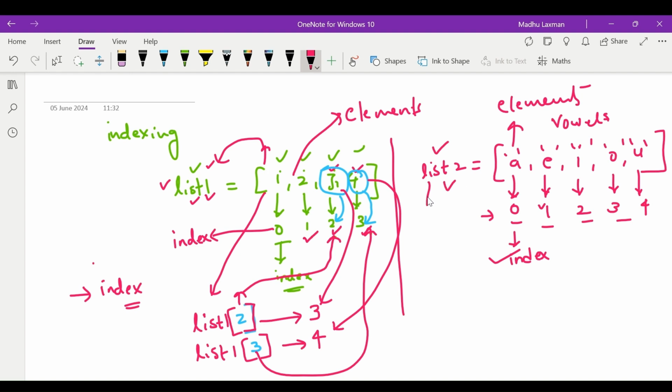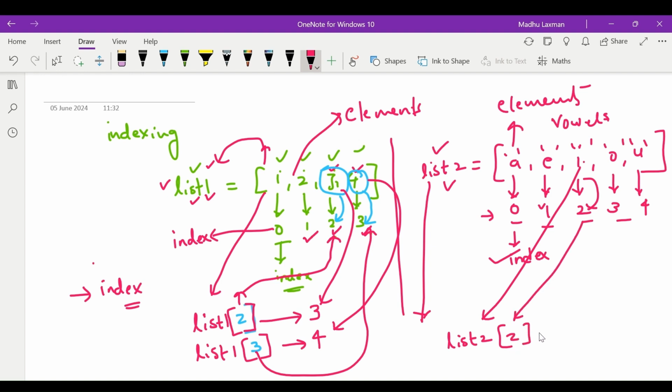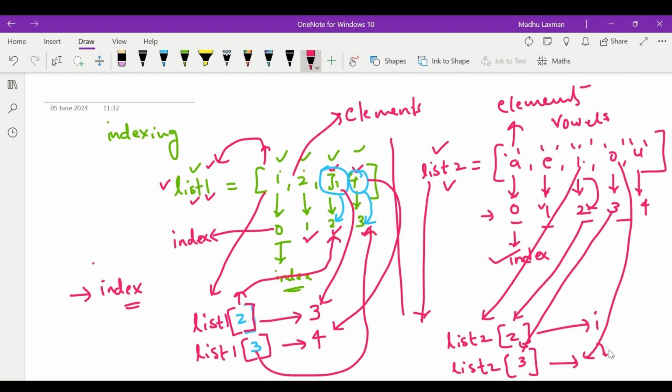If I want to access I in list2, I write list2, and I is at a position of 2. I write this position here, and the output will be I. If I want to access O, I write list2, and the position of O is 3. I write this position or index here, and the output will be O.